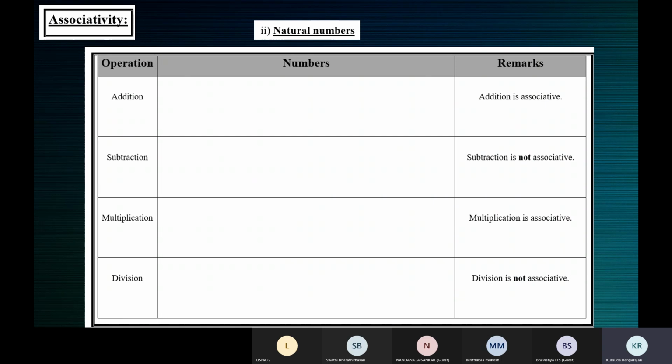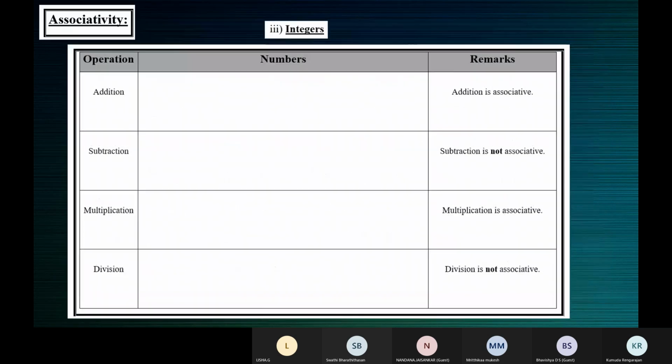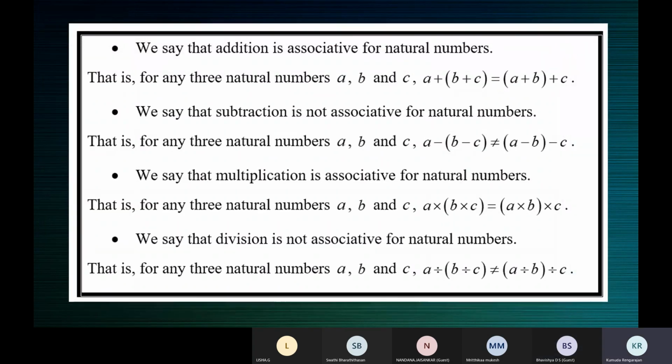Children, associativity on natural numbers. Yes, ma'am, done. Description. Yes, ma'am, complete. Integers. Associativity on integers. Ma'am, please show me the previous slide, ma'am.